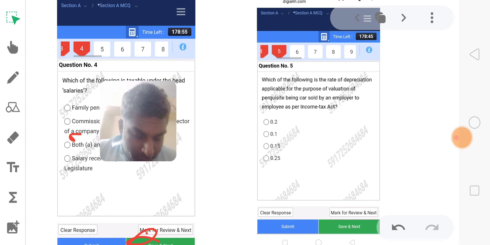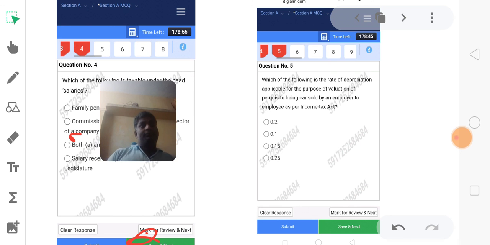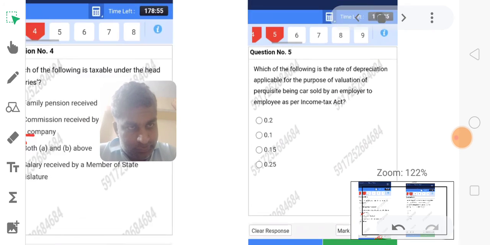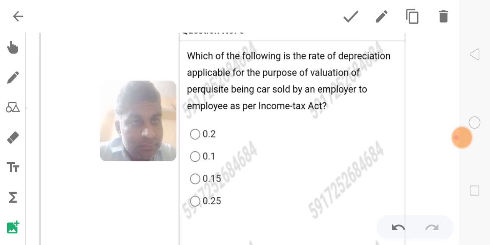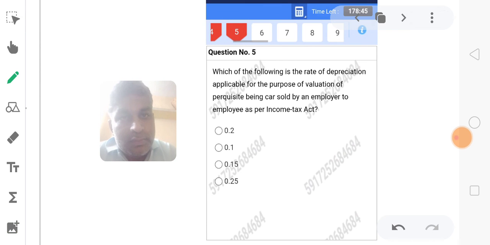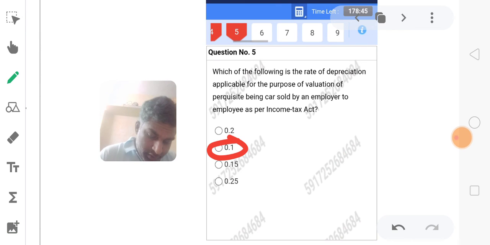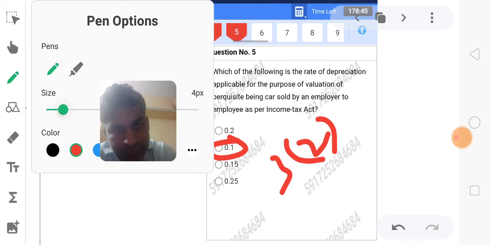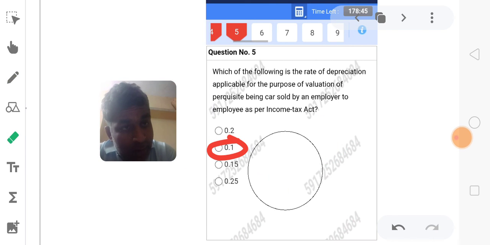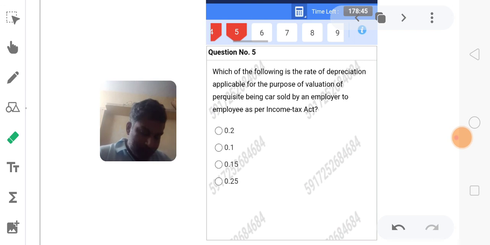The given percentage here is 0.1, that means 10 by 100, that is 10%. The actual cost of depreciation will be charged for the valuation of the purchase. This is under Rule 3 of the rules, taxable under the head of income from salary.